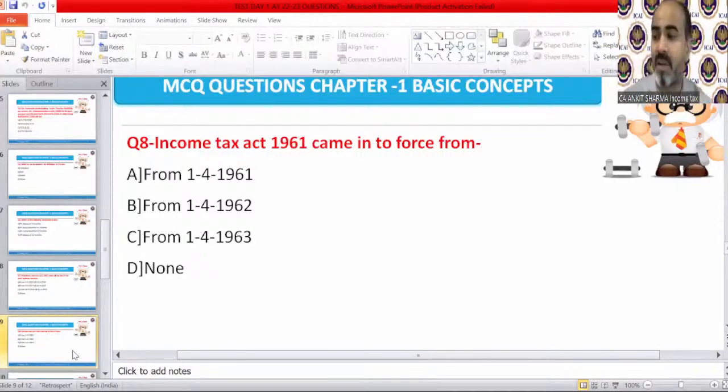Question number 8 answer you need to give. 6 and 7 I skipped because that topic is not completed yet. You will be able to answer questions 6 and 7 tomorrow, or day after tomorrow session. So you need to answer question number 8 now. Income Tax Act 1961 came into force from, I told you this concept in the starting of this chapter. What is the correct answer? The correct answer of question number 8 is B, that is 1st April 1962.